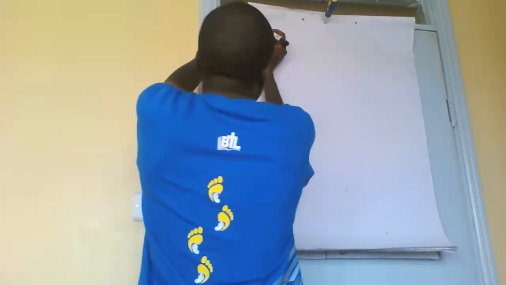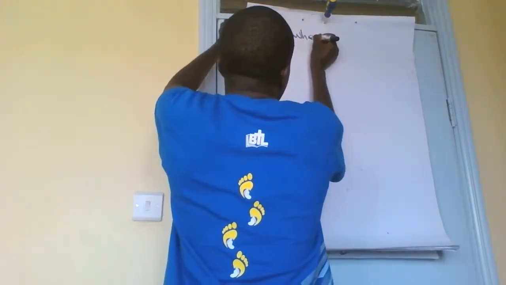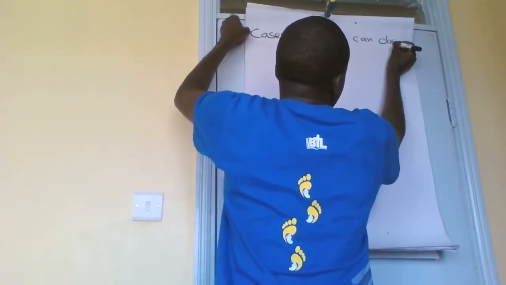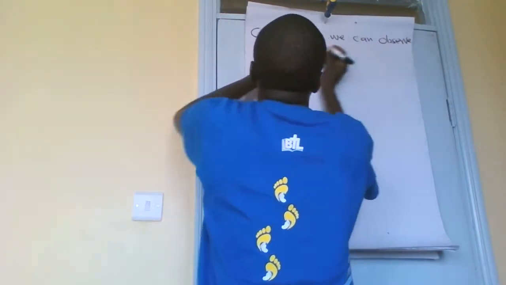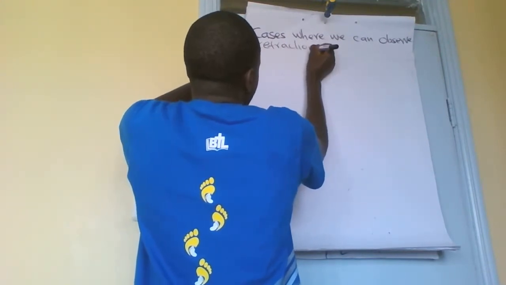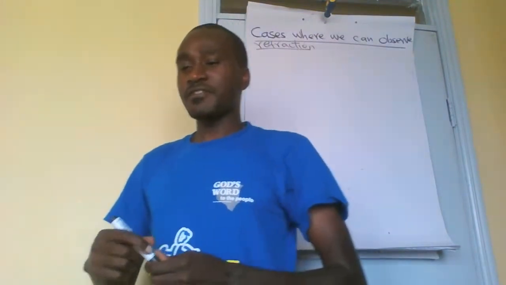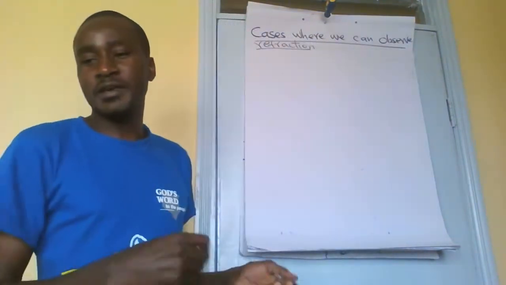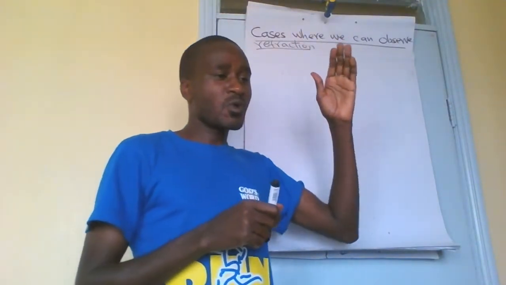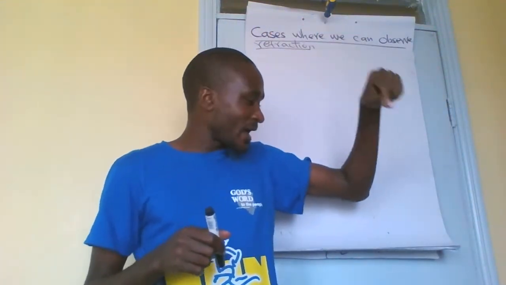There are cases where we can observe refraction, and I'm going to start with the common one. This one is where a ruler is placed in water, in a glass.